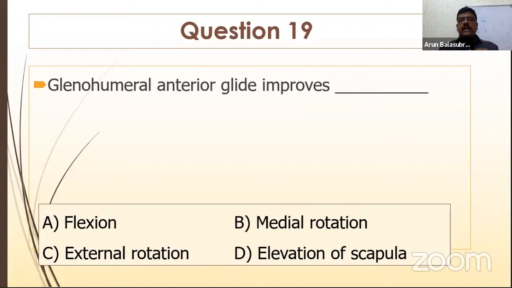Right. So we know humeral anterior glide improves. So when you make the patient prone lying and you are applying an anterior glide, what movement will you improve? Is it flexion, medial rotation, external rotation, or elevation of scapula? Which movement are you going to improve when you do a posterior gliding? Sorry, anterior gliding. Kanya says it is medial rotation, Guinea says it is external rotation. Any answers?